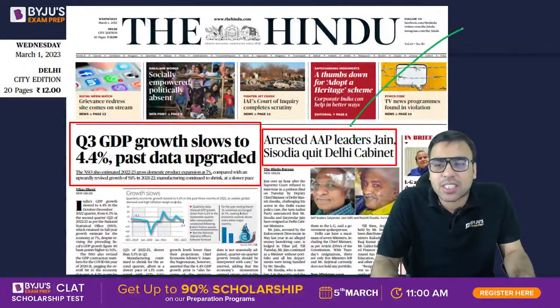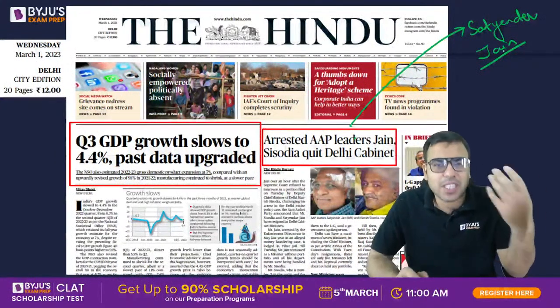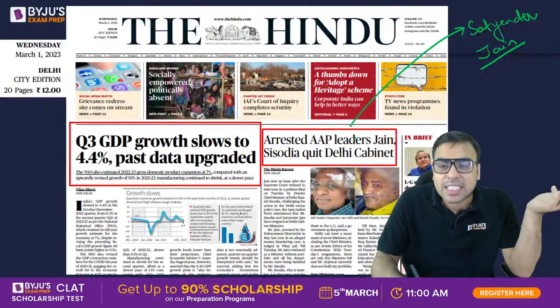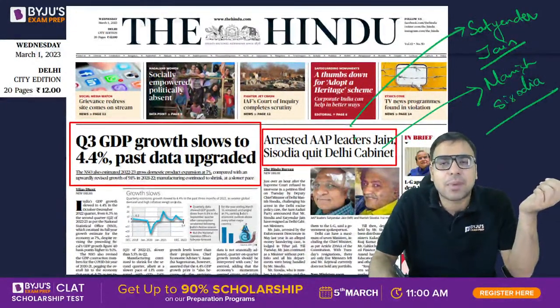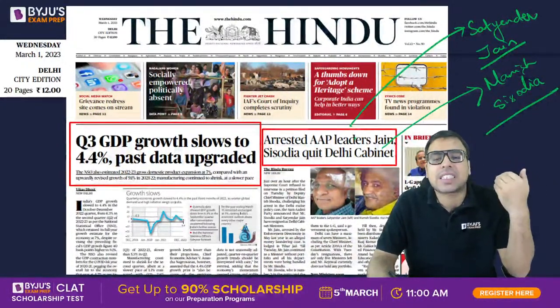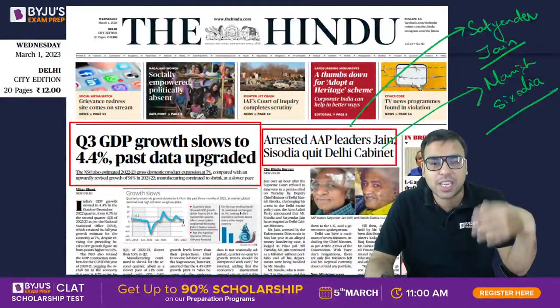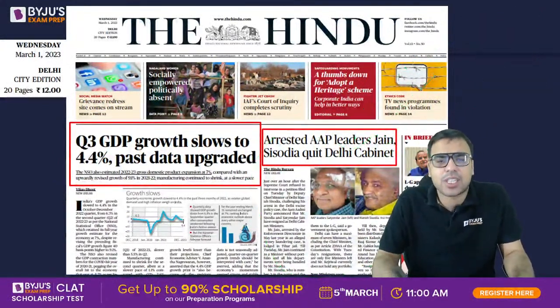I hope you are aware, Mr. Satyendra Jain was also a minister in Delhi, and I think he was arrested a few years back, as far as I remember, in some case. Since then he was in jail. And recently, Mr. Manish Sisodia, the Deputy Chief Minister of Delhi, has been arrested by the CBI. Since both are in jail, both have decided to resign, so that someone else can control those posts. That is what was in the news. So there is not much to explain here. Just have an idea about that. You should know this.